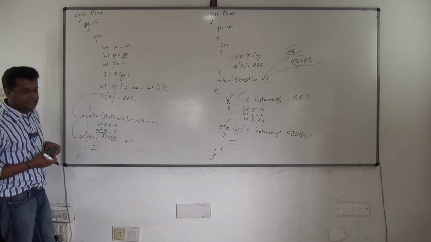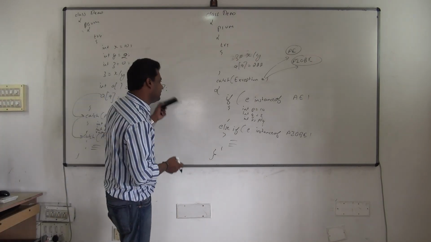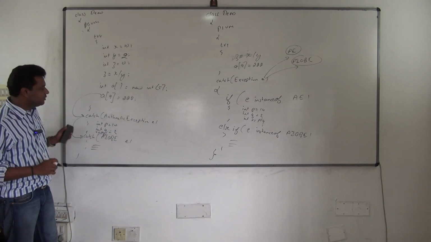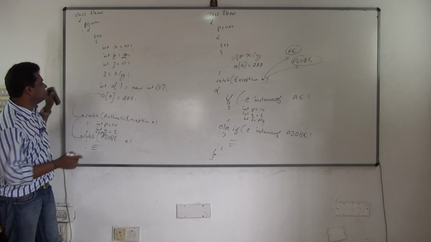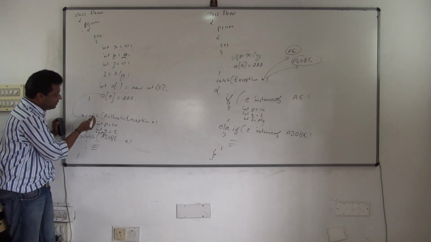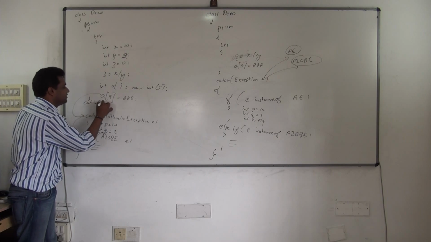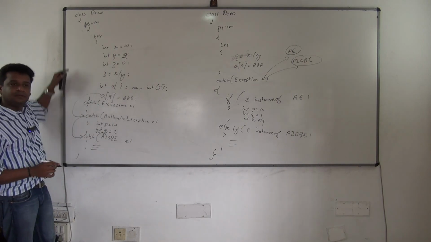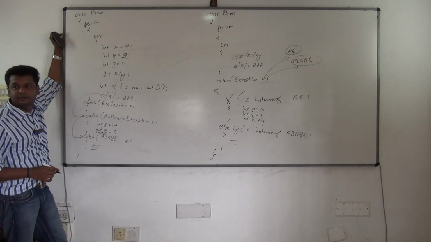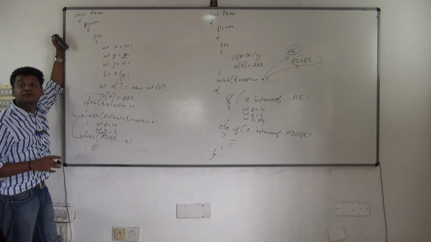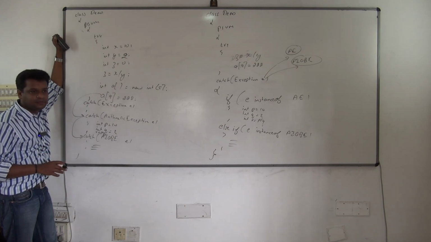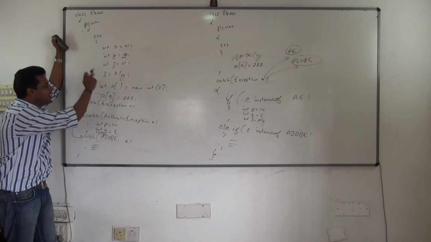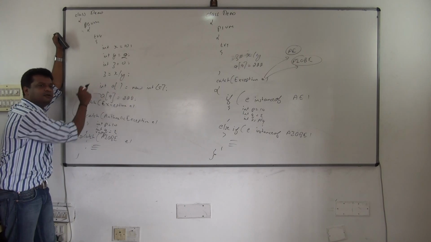Clear now? Yes sir. Now once you understood writing multiple catch statements, now comes the order. Which one should be first, which one should be second? Okay, now notice. By chance, in this example, everything is perfect. By chance if I write catch Exception e on the top, what happens? Whichever exception occurs, it will be caught here only. Why? Because it's the superclass of all exceptions. Arithmetic also will be caught here only. Array index out of bound also will be caught here.